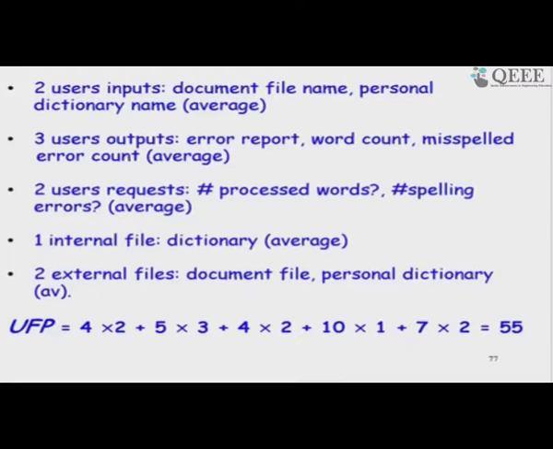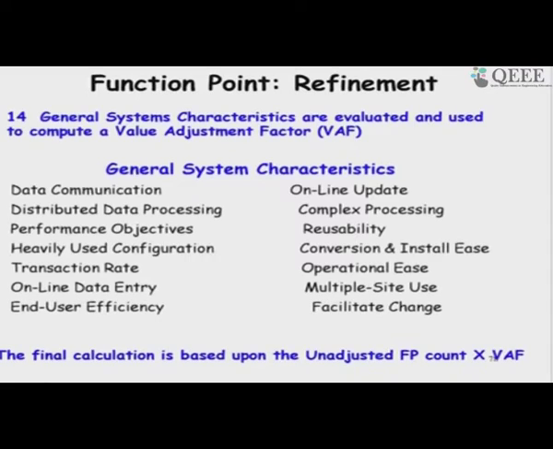The next step would be to compute the value adjustment factor to either scale this up or down to get the final function point, depending on the reliability requirements and so on. Albrecht identified 14 characteristics of the software, and each of these we have to judge on a scale of 1 to 5. We will see what the scale means.